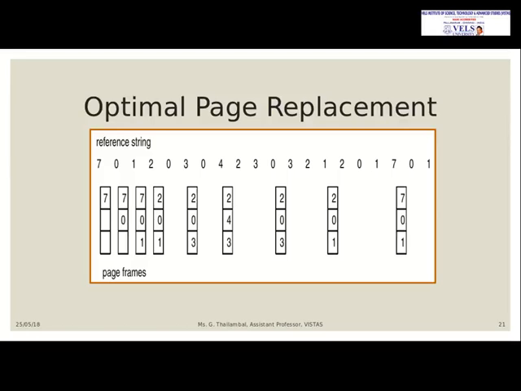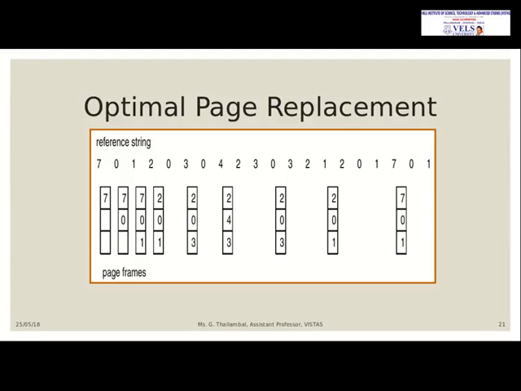Again we are having only 3 frames here. First it will check 7. Is it available? No, it is considered a page fault, and 7 will be updated. Then 0 is also not available, again it is a page fault, and 0 will be updated. Again 1 is not available, 1 is taken as a page fault, and 1 is updated. It will go for the next reference string, that is 2. There is no space available. 2 is also not available, that's why the page fault count is now 4.